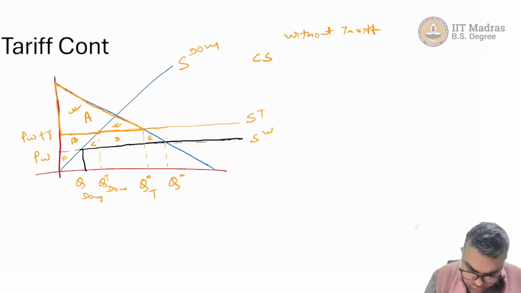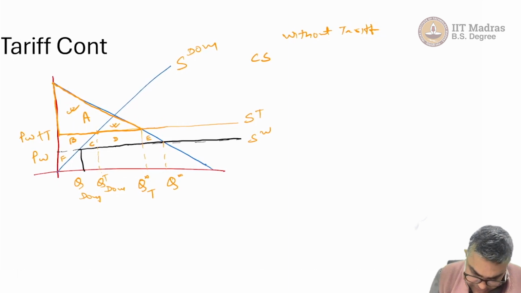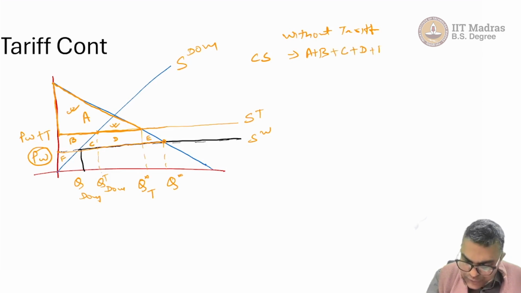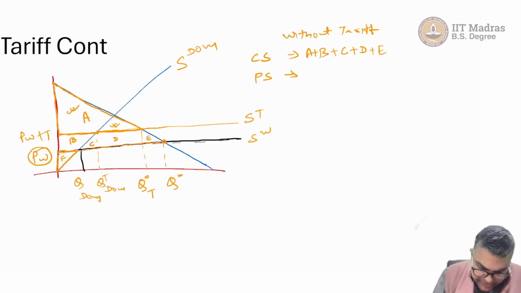The consumer surplus is going to be, in the first case, because this is how much is getting bought and sold, A, which is this whole triangle, then also B, because this is the price the domestic consumer is paying, PW. So A plus B, then also C, then D, and then also E. How much is the domestic producer surplus? How much would the producer be getting? Only this F.